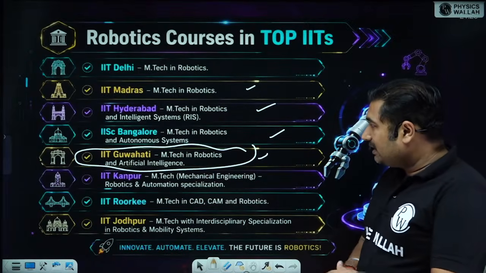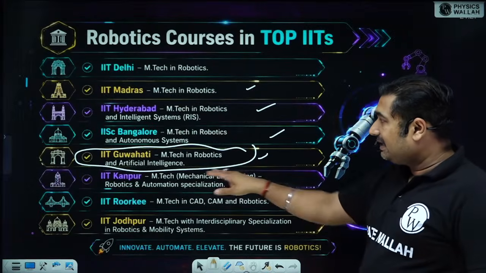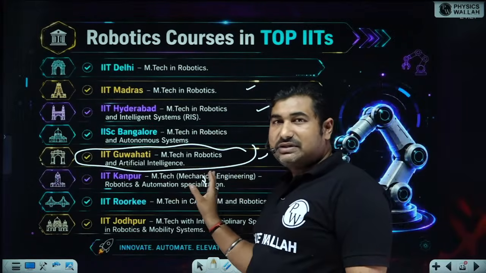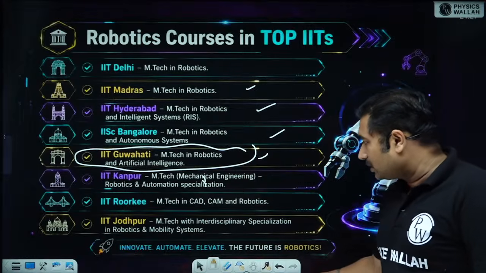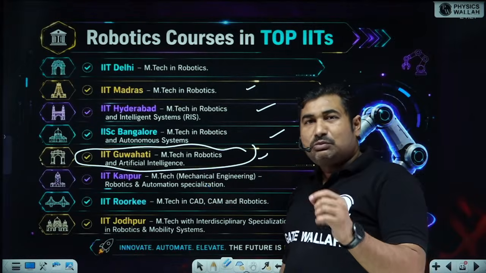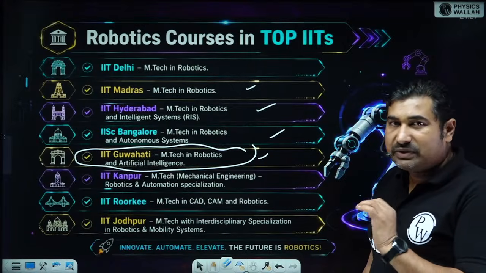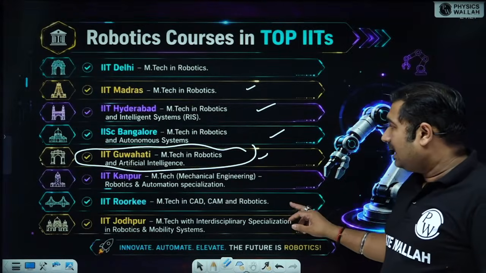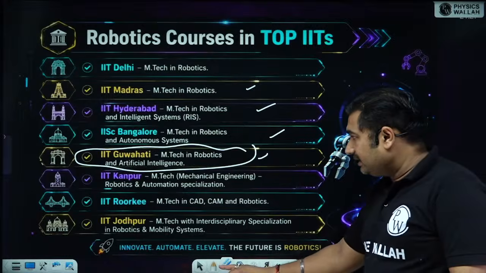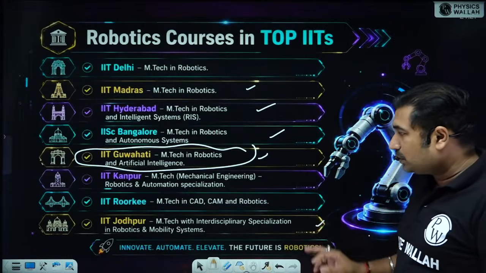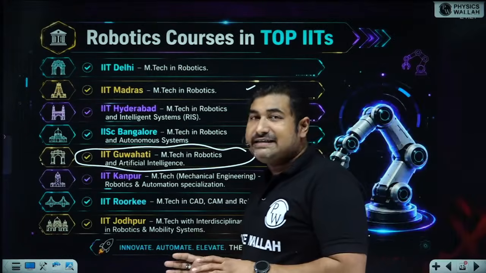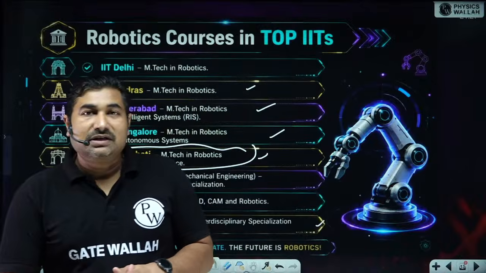Then Kanpur, Mechanical Engineering M.Tech. Mechanical students were mostly allowed for the robotics and automation specialization. But now, because of this RA, they are going to take recruitment through the RA. Okay. IIT Roorkee, and if we talk about IIT Jodhpur, these IITs are already conducting